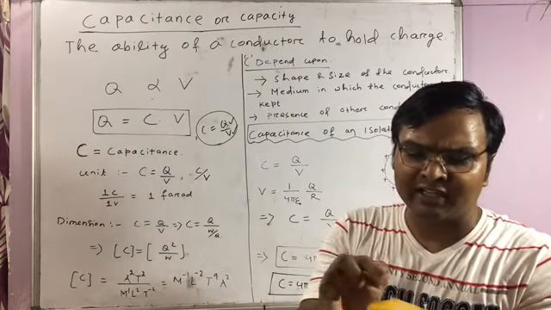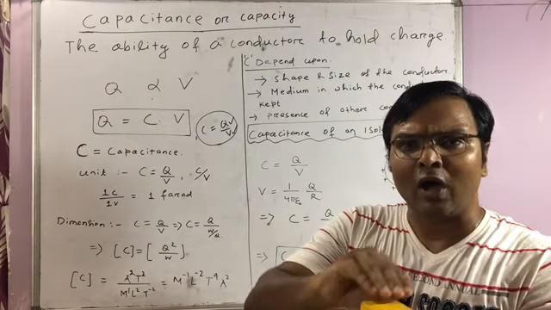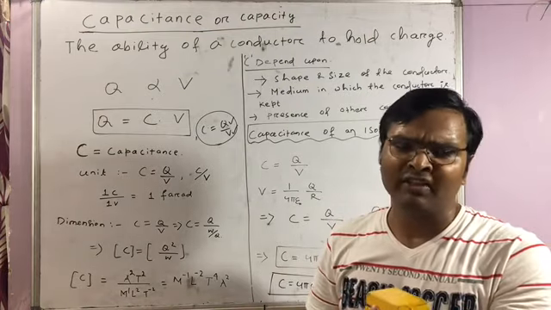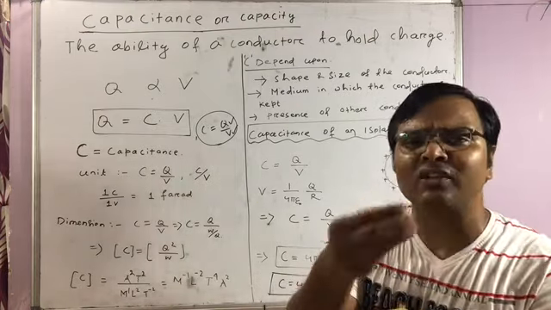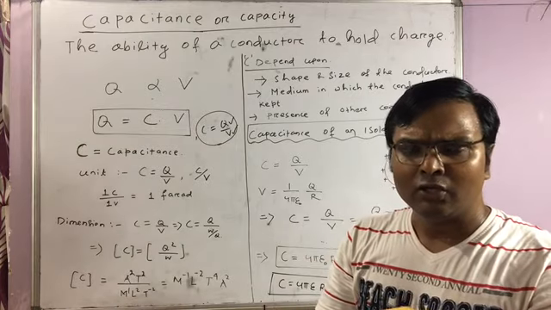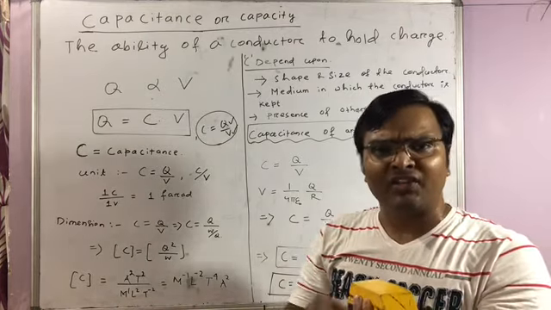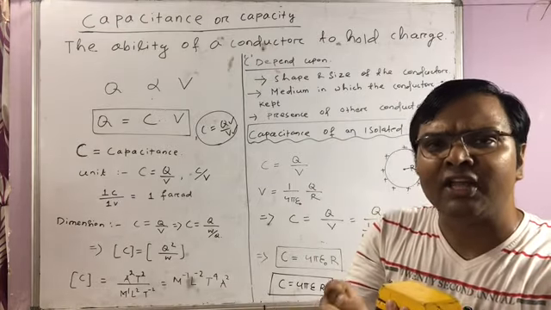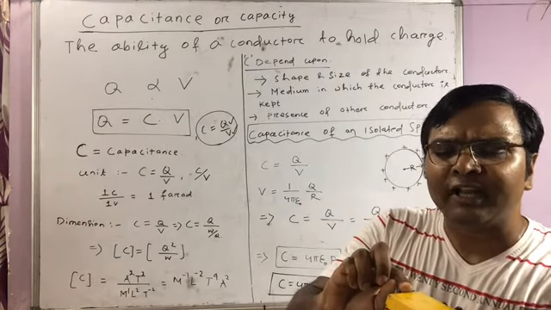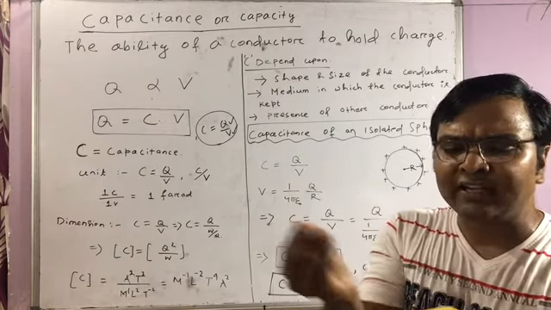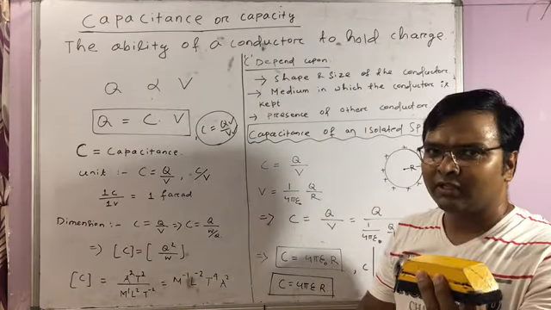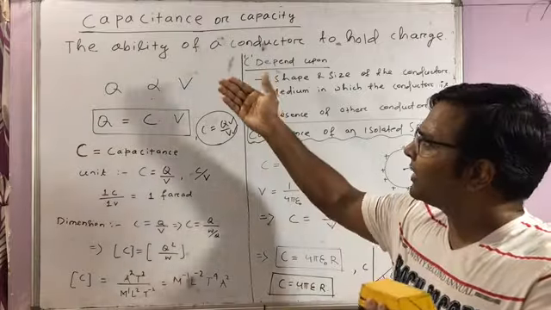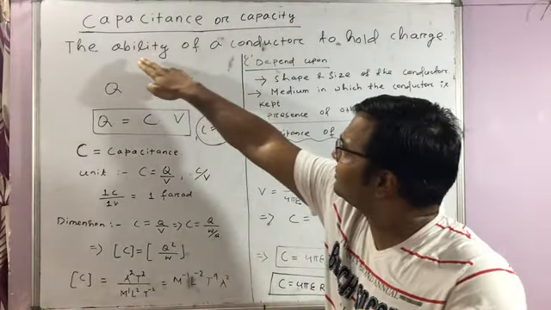Earlier it is 10 volt, now you have to increase it to 11 volt, which means you need to add some extra charge on it. Whatever extra charge you add to increase the potential of this conductor from 10 to 11 volt, that is called the capacitance of the object. Clear? So capacitance, this is the literal meaning.